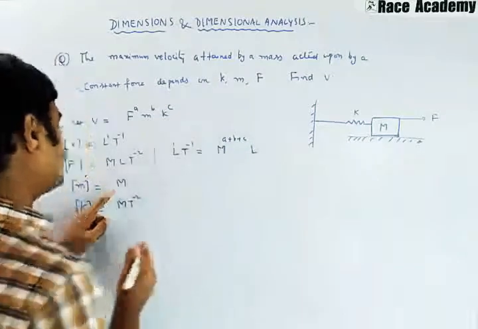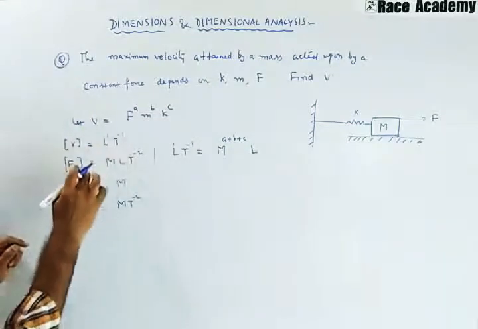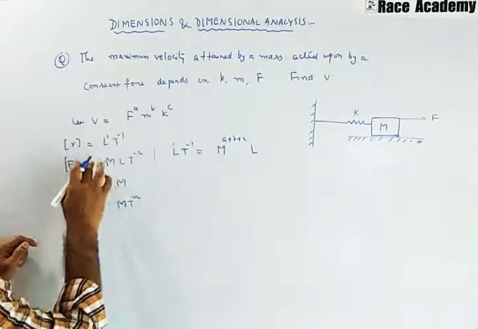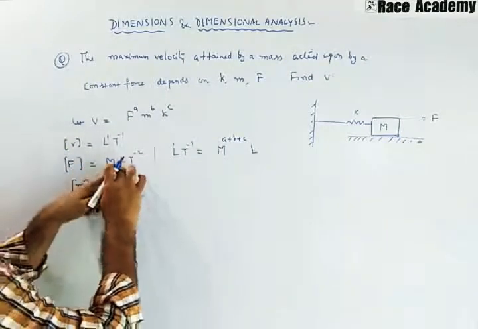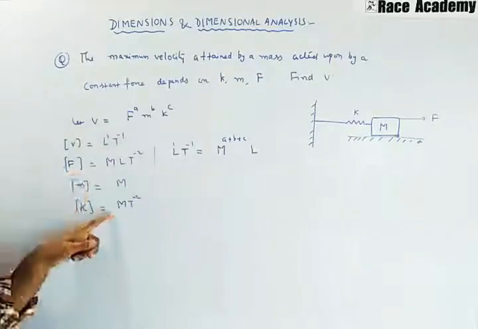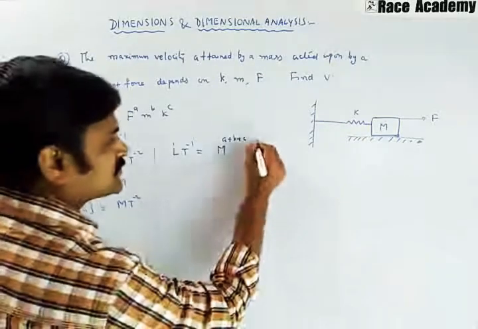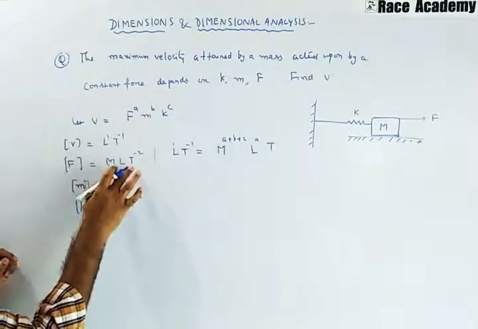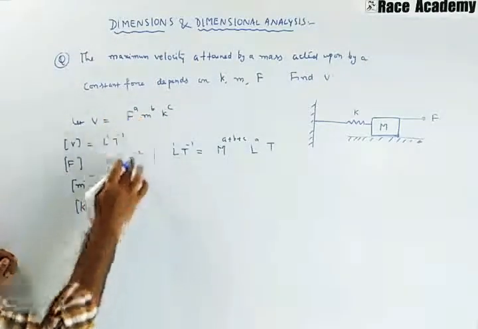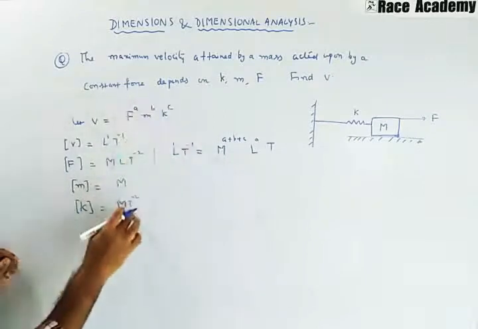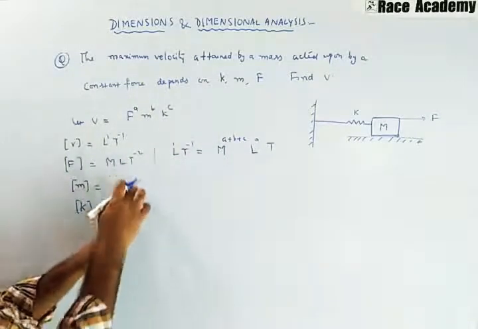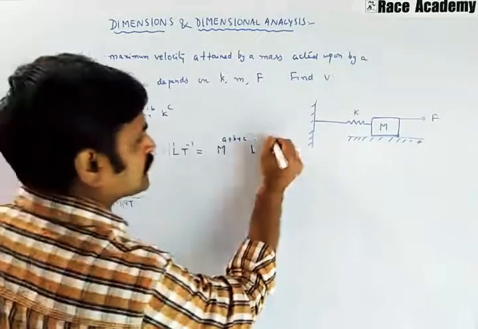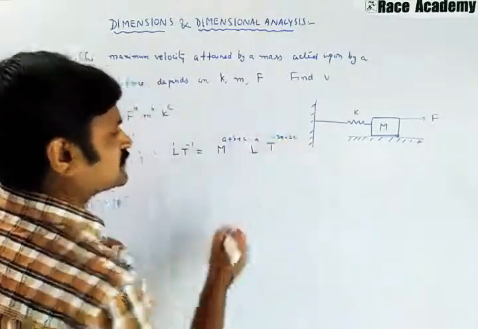Coming to L power, L is there in V and F is there, so L power A is there. And T power: here T power minus A is there, here T power minus 2C is there. So you can write T power minus 2A minus 2C.